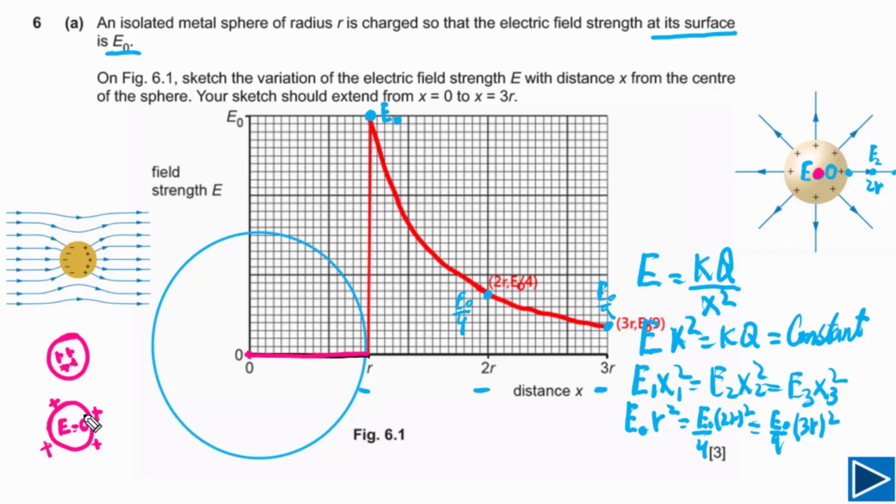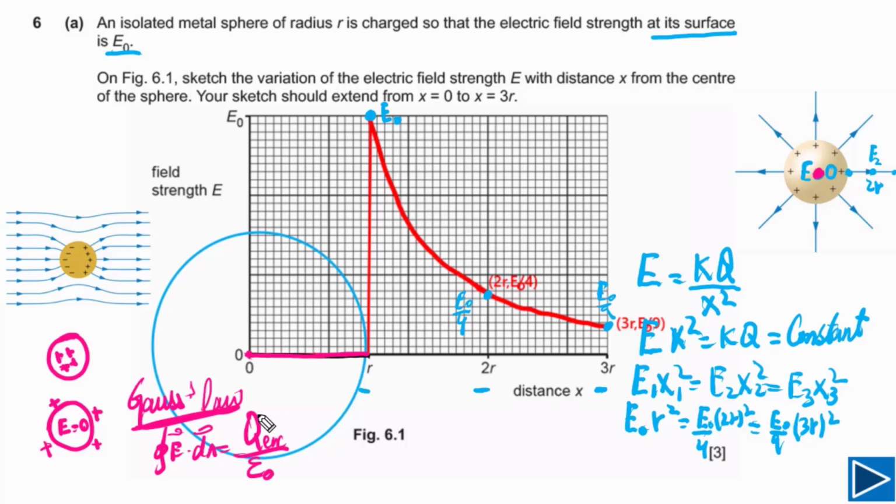We can also understand this concept in a little bit different way. We can also use Gauss's law, but this is not part of A level. But if you're curious about this one, we can also use Gauss's law. According to Gauss's law, the closed integral of E dot dA, where E is electric field and A is the area normal vector, is equal to Q enclosed divided by epsilon naught.